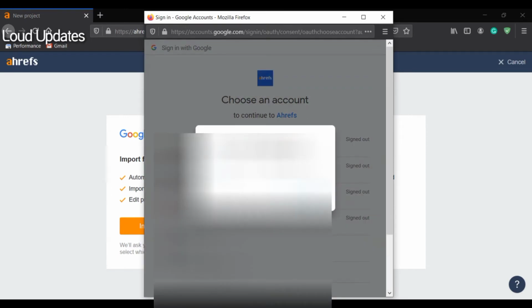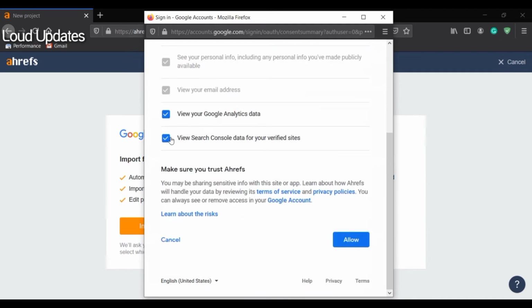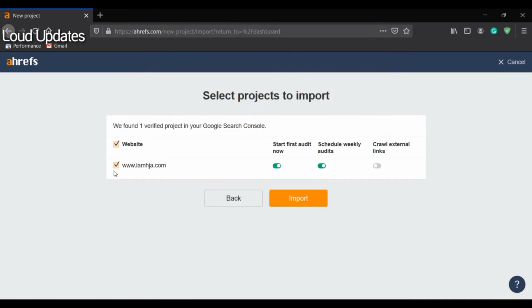Just use the Google Webmaster's Gmail, the same Gmail, and verify your ownership with Ahrefs Webmaster Tools. Here, don't do anything, just go to the next step. Just click on import. If you want to crawl external links, just tick mark it, but I don't want to tick mark. Just click on the next button, import, next button.